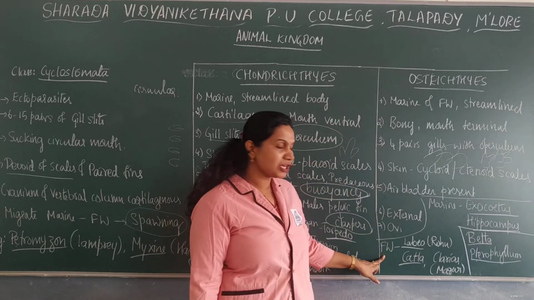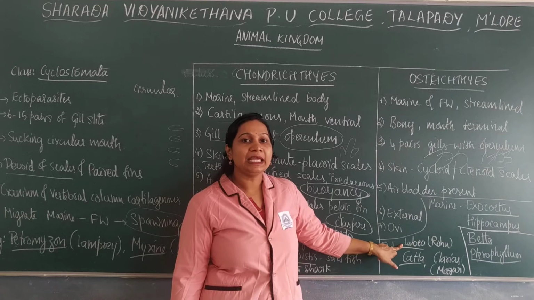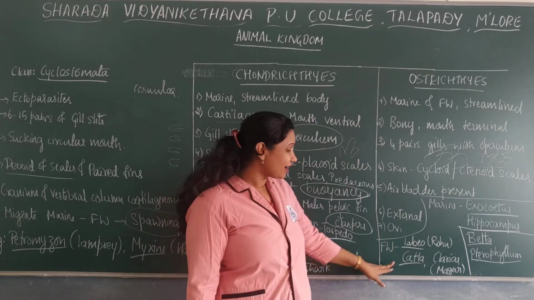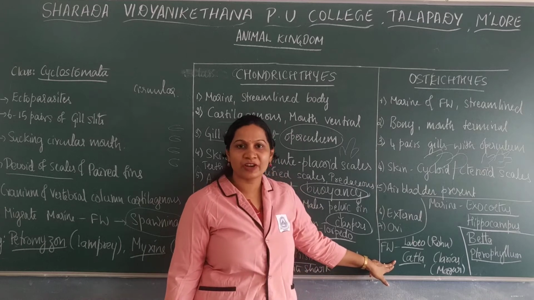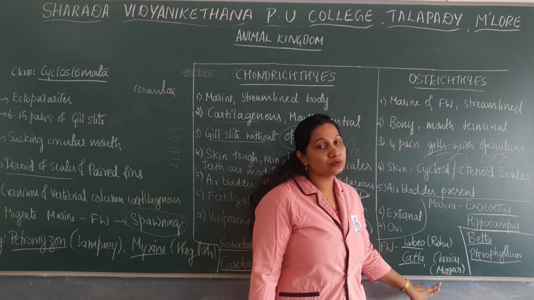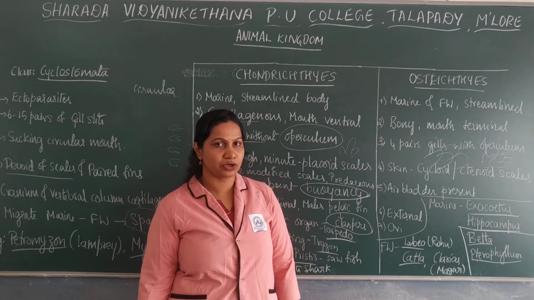And we have freshwater fishes such as Labeo, also known as rohu. Katla is also a freshwater fish. And Clarias, also known as magur, is a freshwater fish.